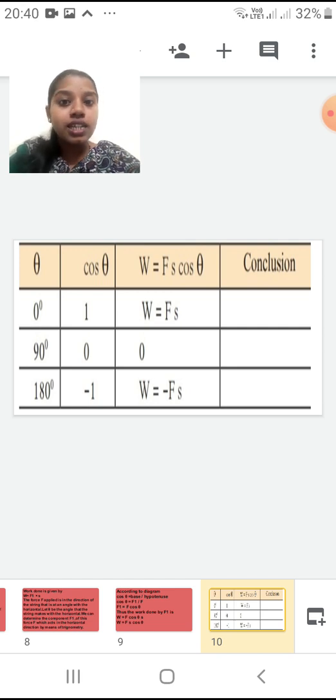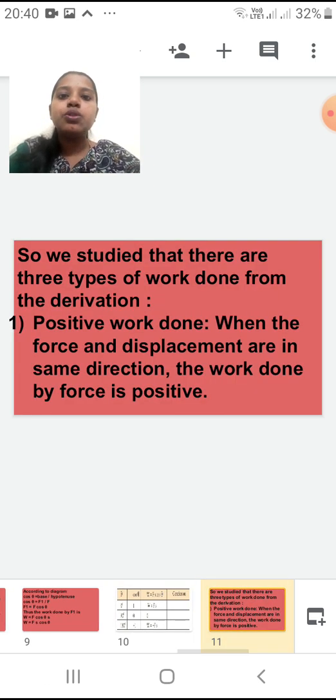And the third one, if you see, W is equal to minus F into S. Here it is minus F and S, so the answer also will be negative. So work done I will get in negative. Such type of work I will call the negative work done. Now what are these positive, zero and negative work done? I will show you in the next slide. I hope till here the derivation is clear to you. Now come to the next slide.